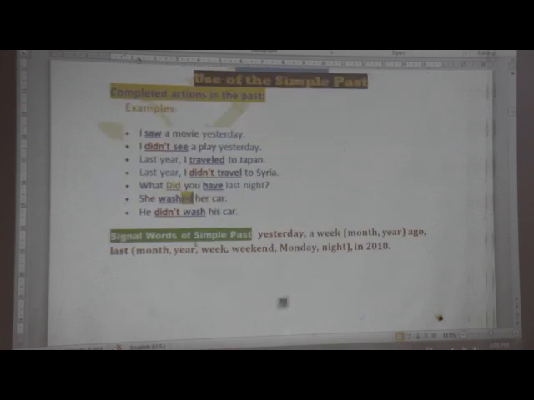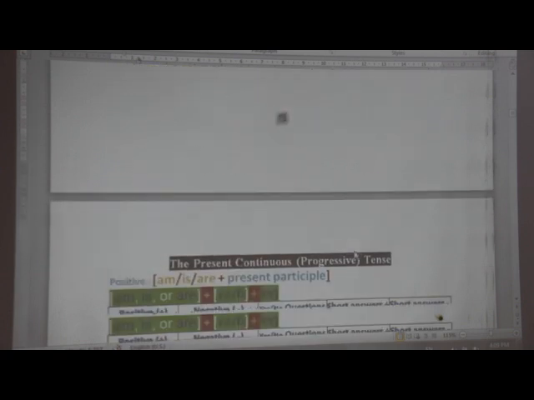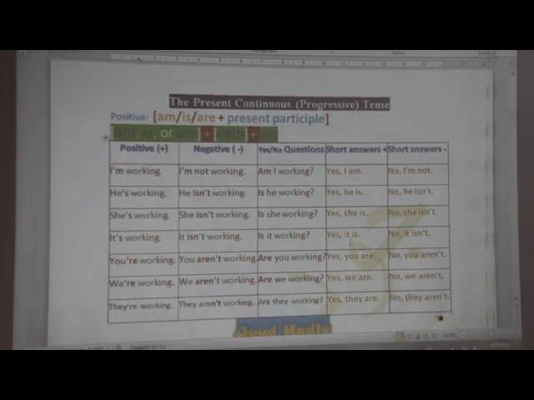Now signal words of simple past: yesterday, a week, a month, a year ago, last month, last year, last week, last weekend, last Monday, last night, or a specific date in the past, for example, in 2010. Now let's revise the present continuous or progressive tense.